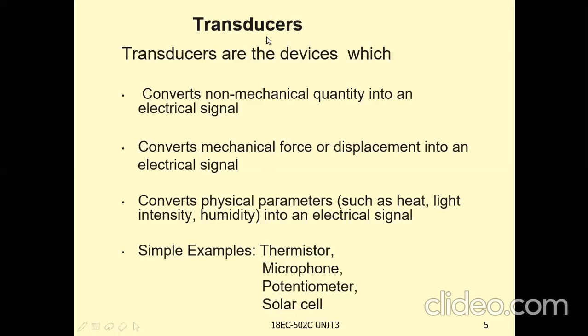A transducer is a device converting non-mechanical quantities, mechanical quantities or physical parameters into an electrical signal. The output of a transducer is in electrical form. The well-known examples are thermistors, microphone, potentiometer, and solar cell. These are only a few examples of transducers.